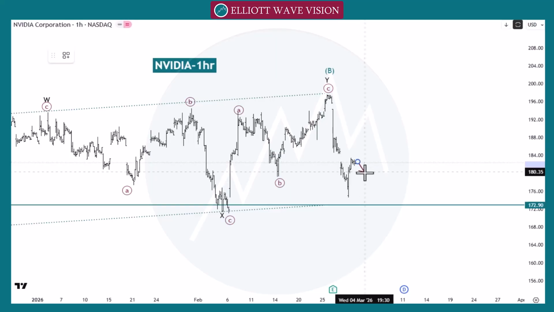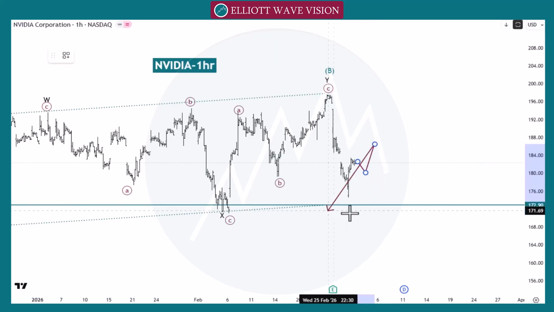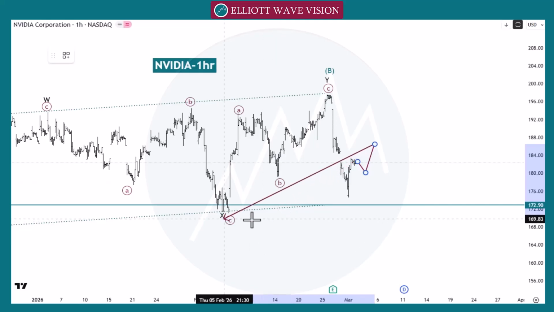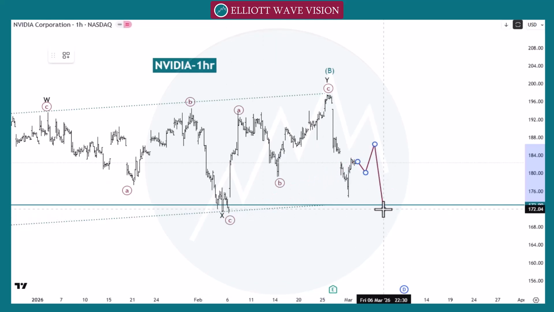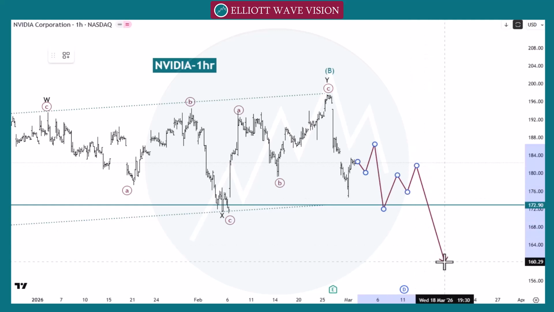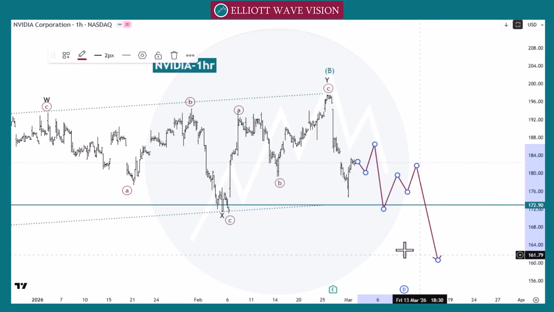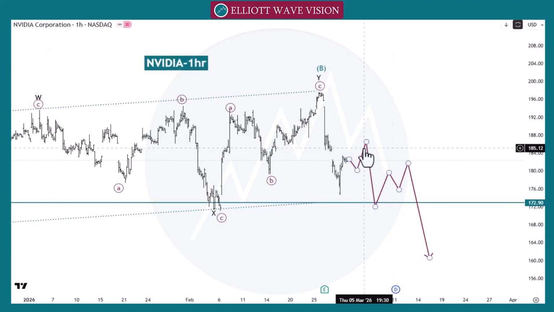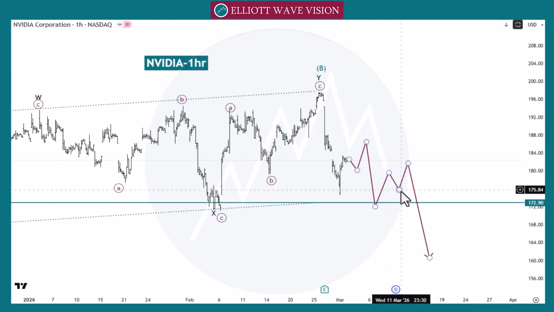Like we need to wait for this correction to complete the first low below level, or next impulsive move at 172, the safe area, because market completed its wave X at this point. Then again market will give us the A, B, and C. Then we will go towards the next point 160. For the bearish side, we need to wait for this correction to complete. Then next impulsive move, then A, B, and C.